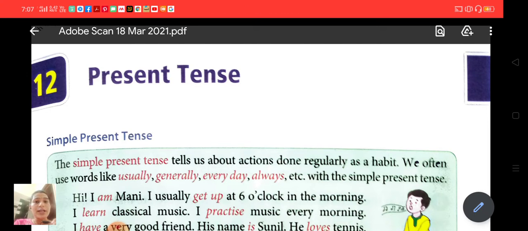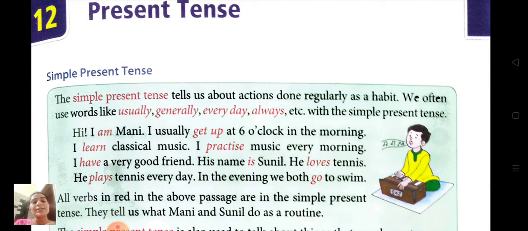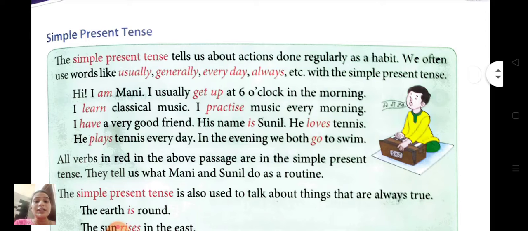Today we are going to start revision of lesson number 12, present tense. Okay? So let's see. Simple present tense. The simple present tense tells us about actions done regularly as a habit. Which actions do we do regularly? We often use words like usually, generally, every day and always etc. with the simple present tense.